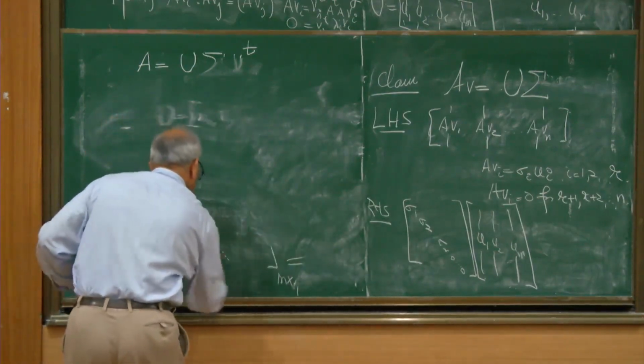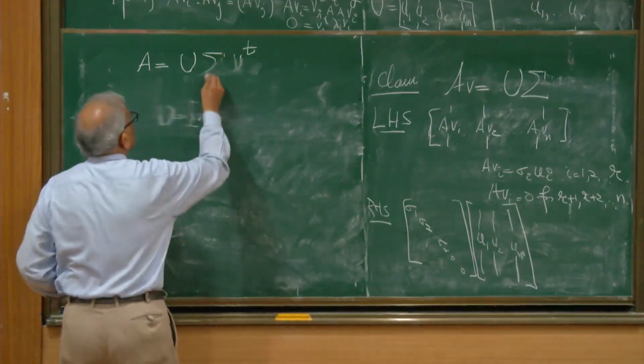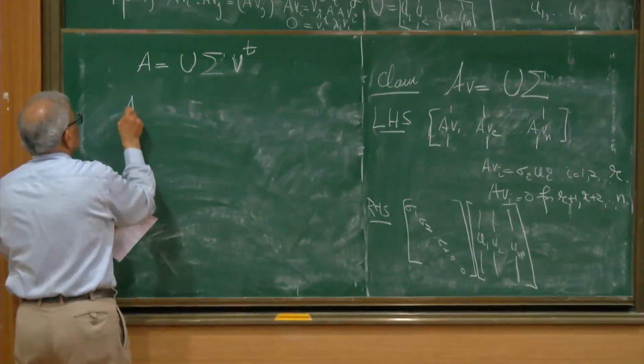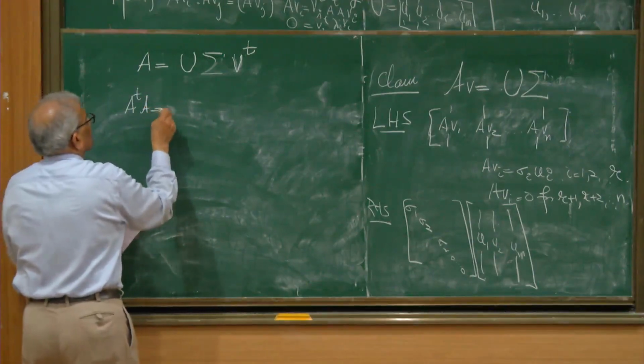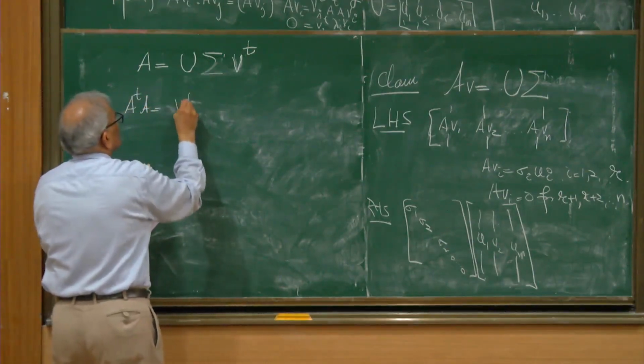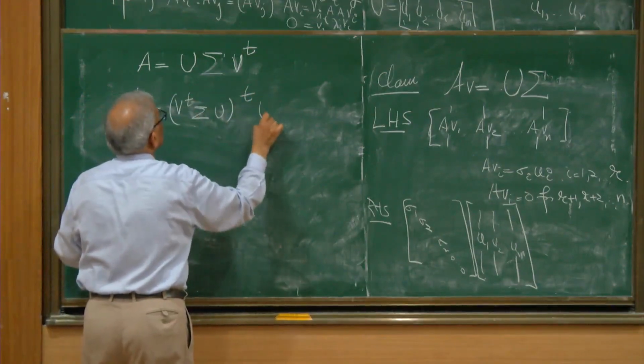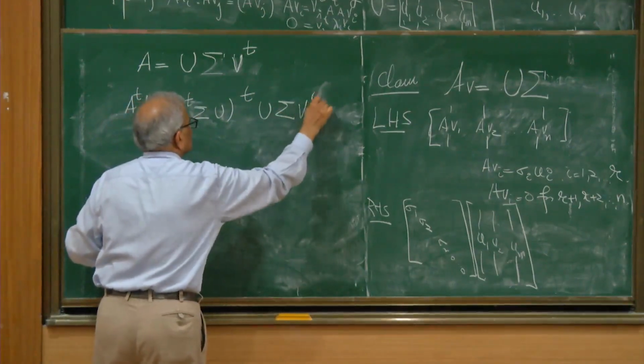So if A has this form, then calculate A transpose A. A transpose A will be V sigma transpose U transpose times U sigma V transpose.